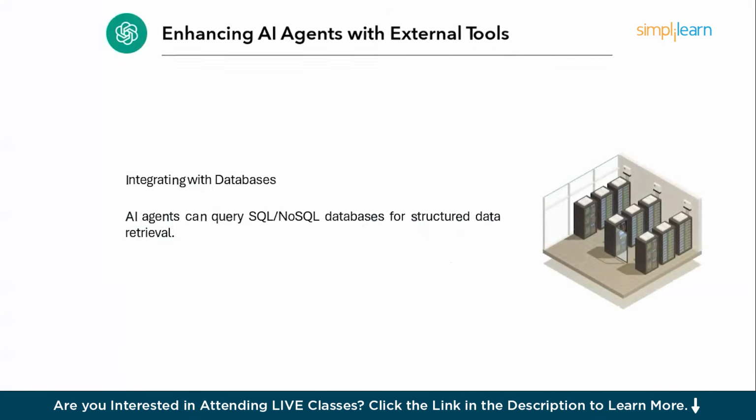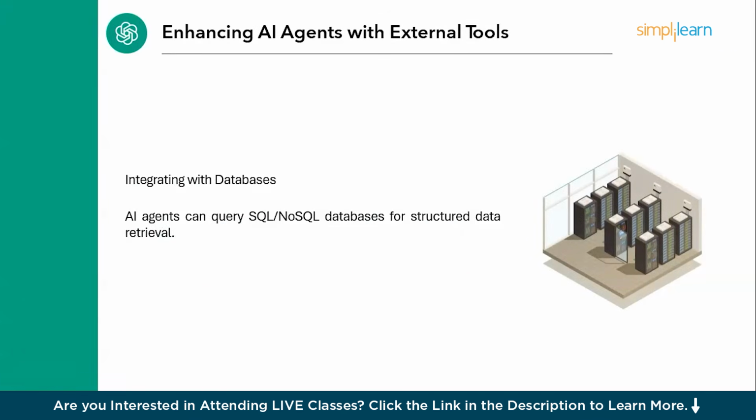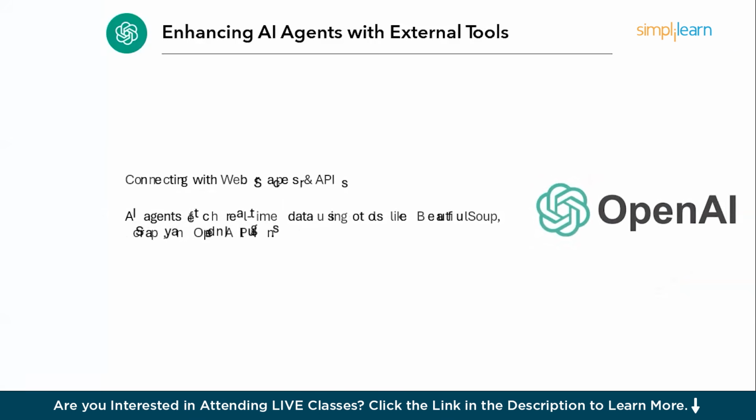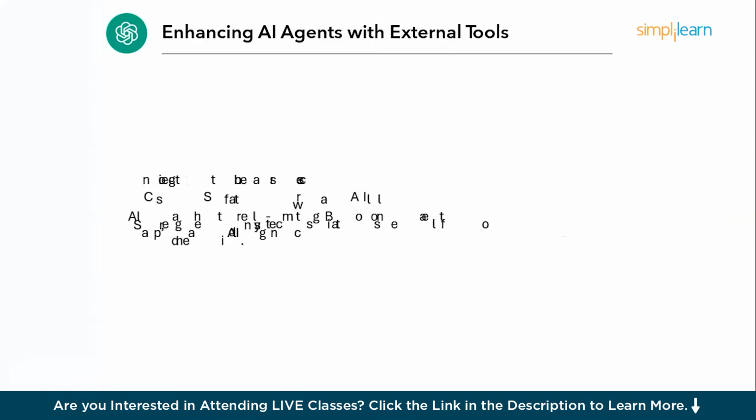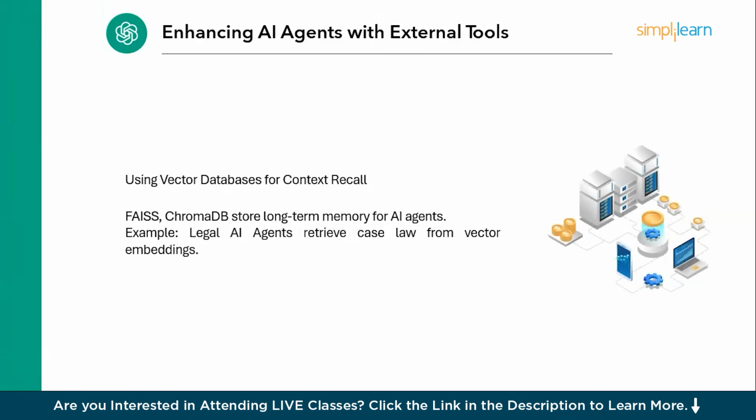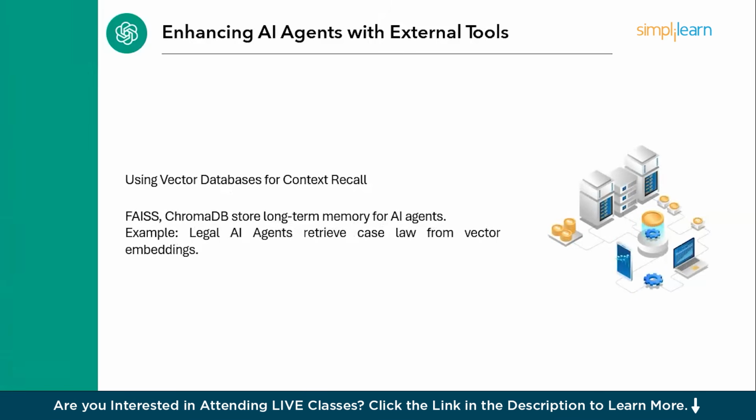The next stage, we will discuss enhancing AI agents with external tools. In that, the first step is integrating with databases. AI agents can query SQL and non-SQL databases for structured data retrieval. Proceeding ahead, we have connecting with web scrapers and APIs. AI agents can fetch real-time data using tools like Beautiful Soup, Scrapy, and OpenAI plugins.